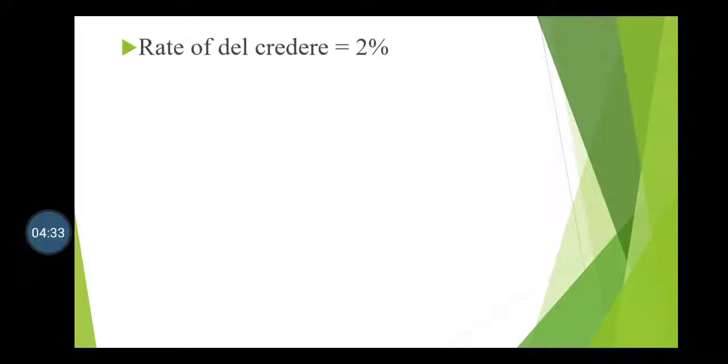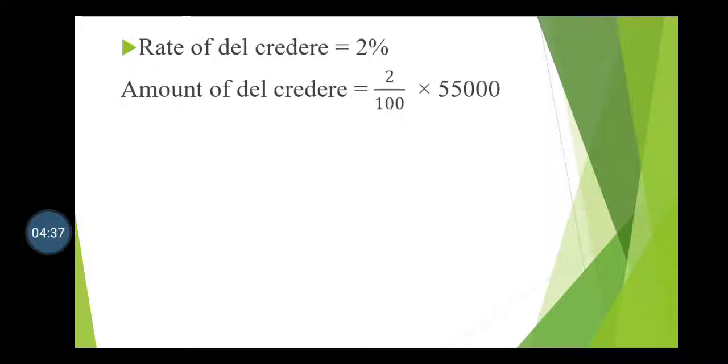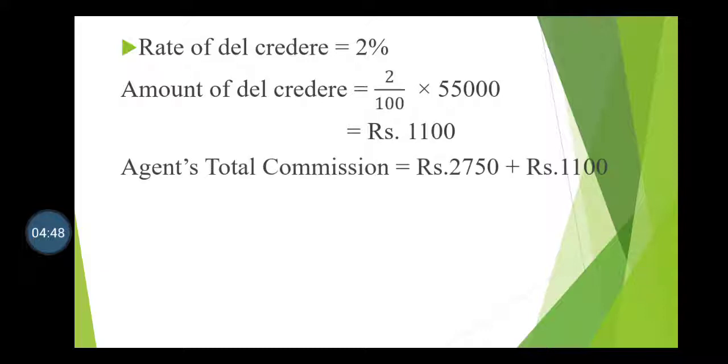As the rate of del credere is equal to 2%, the amount of del credere is equal to 2 upon 100 into 55,000, which is equal to rupees 1,100. So the agent's total commission is equal to rupees 2,750 plus rupees 1,100. The total commission will be rupees 3,850.